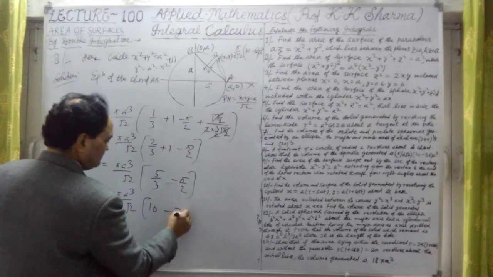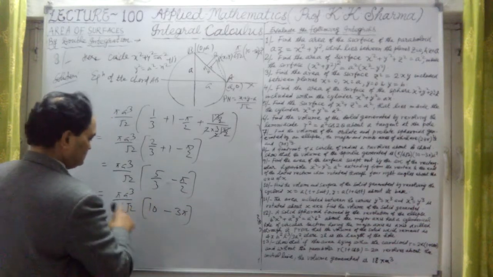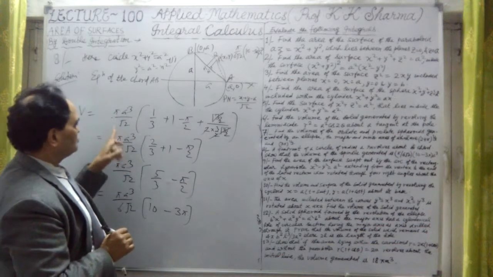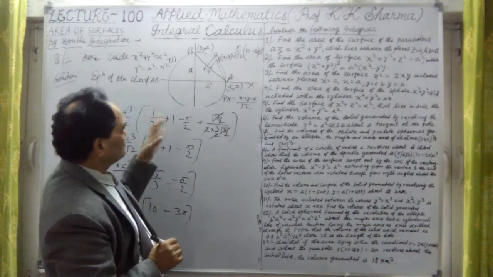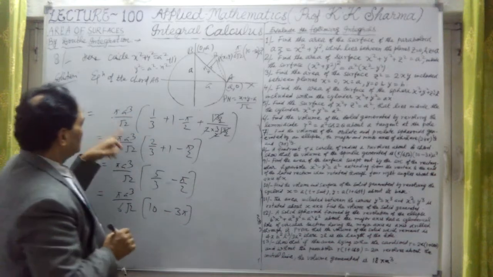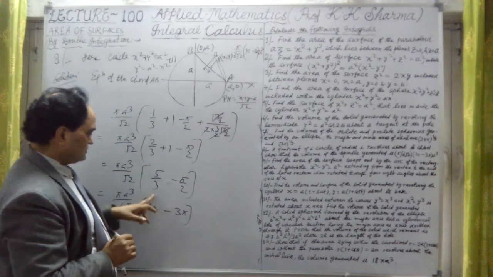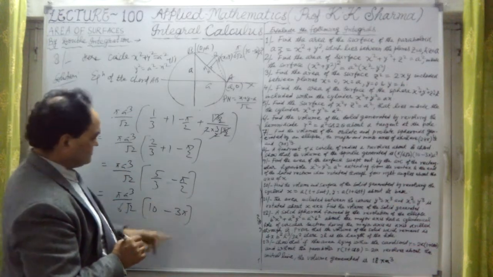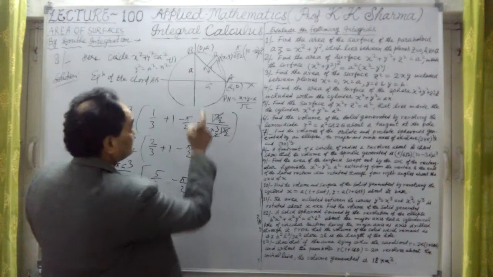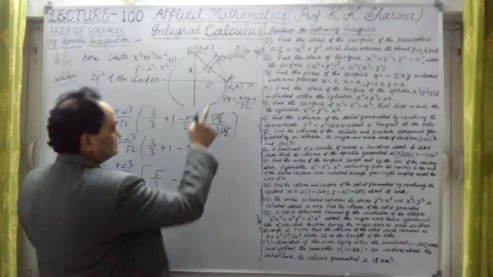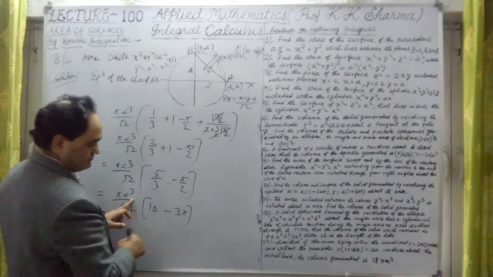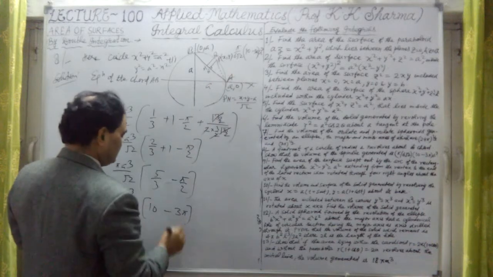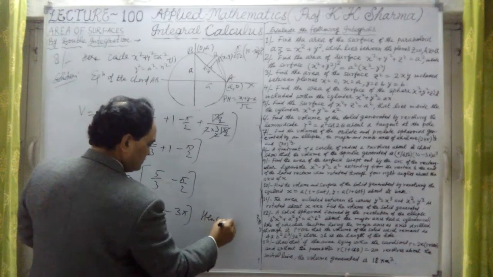Minus it will be 3 pi into a cube, this a cube is there. So it is the same value, pi upon 6 under root 2. This 2 was coming, but that 2 is not there because this is only pi a cube upon root 2 only. So this 6 has come out from inside. There is a mistake of this 2, correct this mistake, but this is the same answer we have obtained. Pi by 6 root 2, 10 minus 3 pi into a cube is this. So a cube I have taken before the bracket, it is given after the bracket. Hence proved, the same answer is obtained.